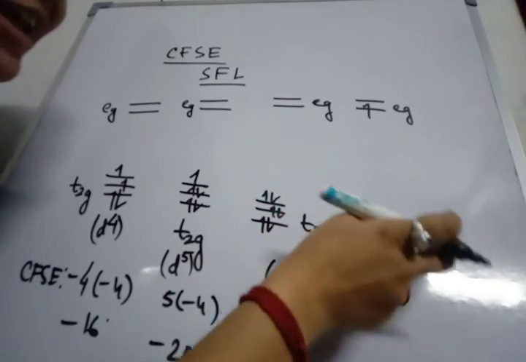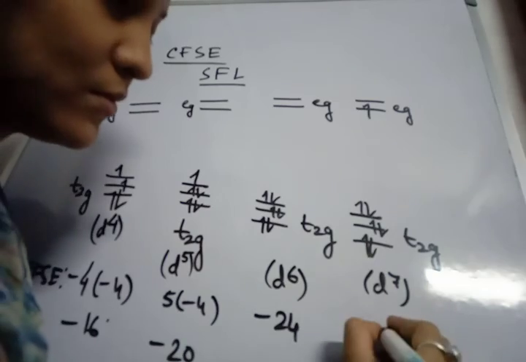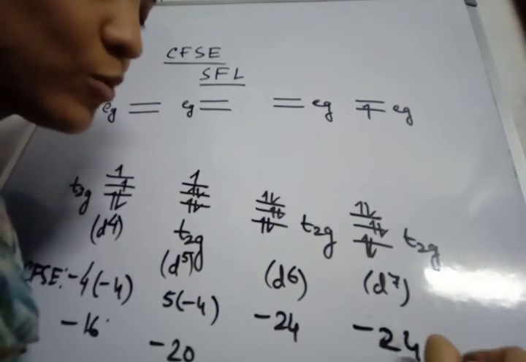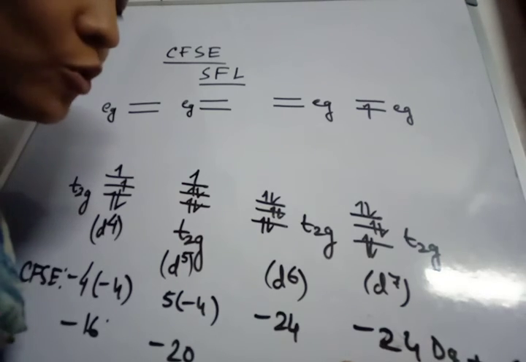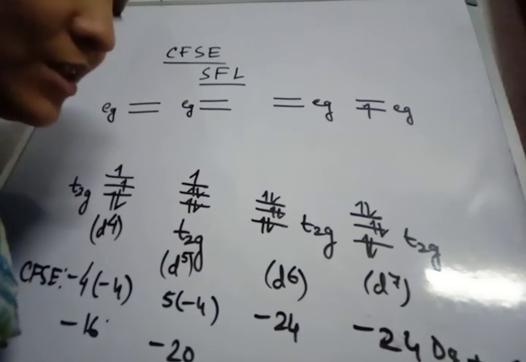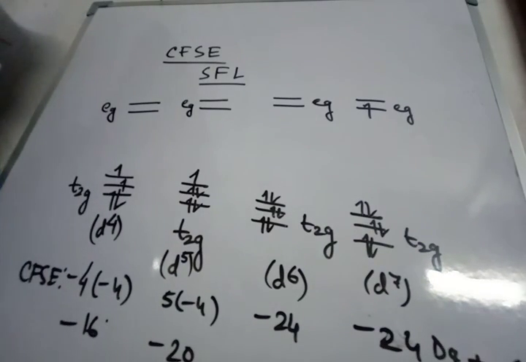In case of d7, -24 Dq plus 6 Dq, so overall we get -18 Dq. This way we have to do the calculation in case of octahedral complexes. So that's it, class 12.